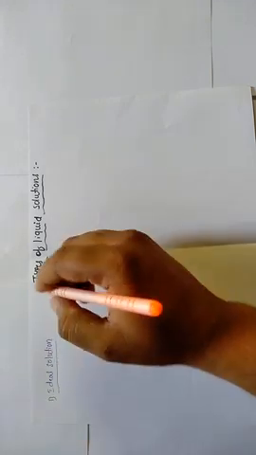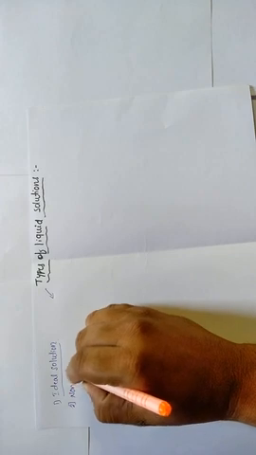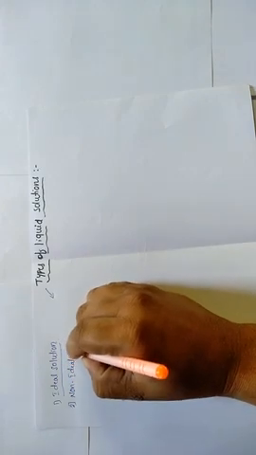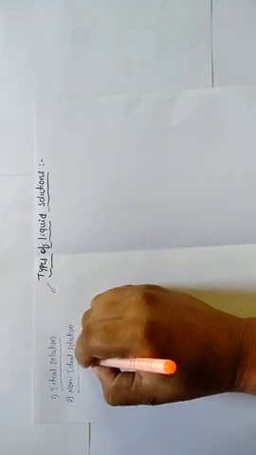The next type of liquid solution is the non-ideal solution. A non-ideal solution means the solution which does not obey Raoult's law of vapor pressure at all concentrations. Here delta H mixing is not equal to 0, and delta V mixing is not equal to 0. Today in this class we are going to start the non-ideal solutions and their types.